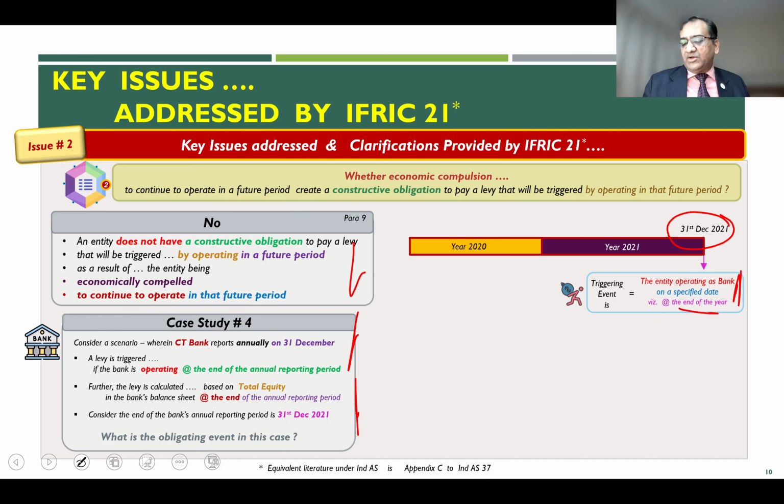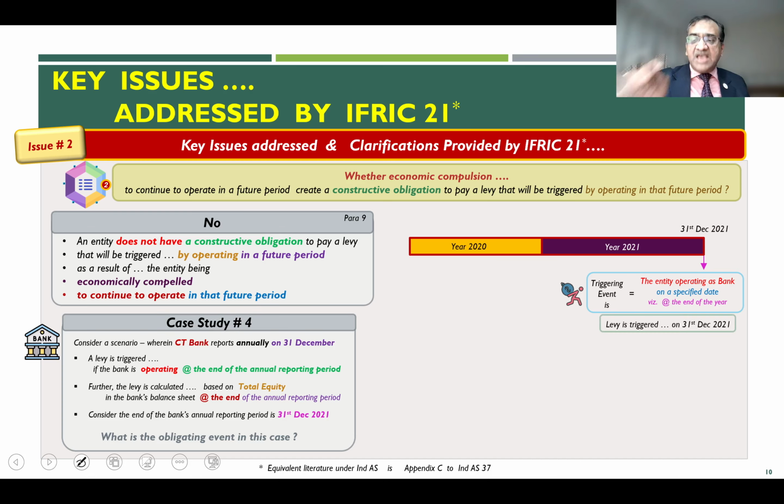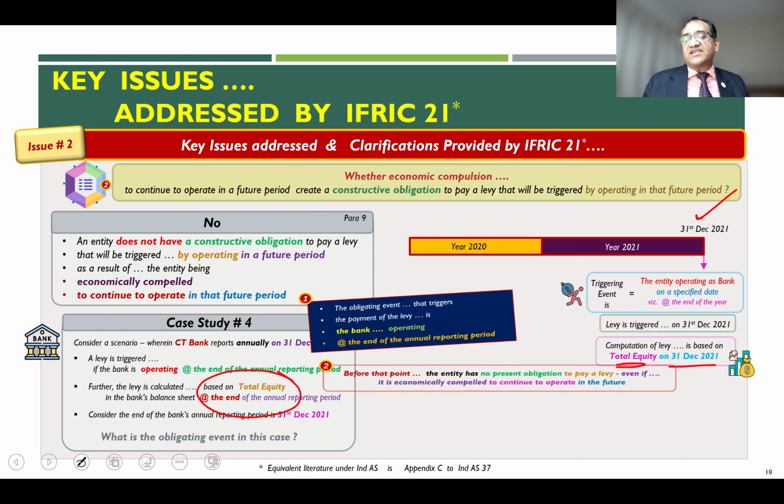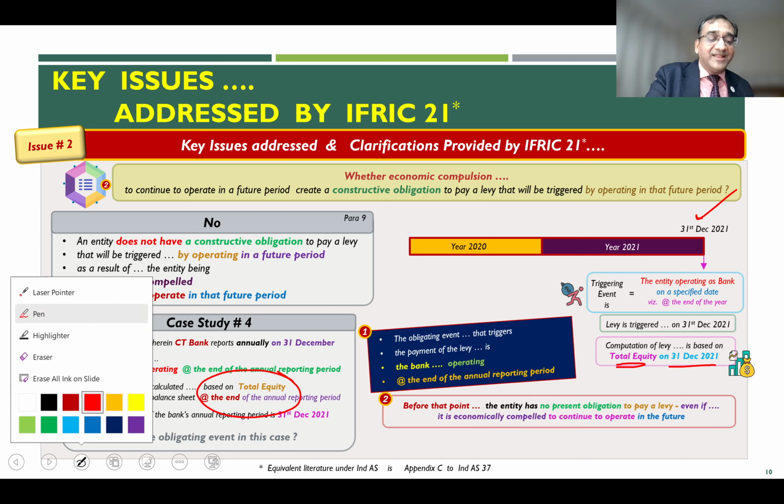And if they do operate as a bank on this date, then the levy is triggered on 31st of December. And the basis of the payout will be total equity at the end of this period. So the quantum computation of the levy would also be based, in this fact pattern, on total equity on 31st of December 2021.